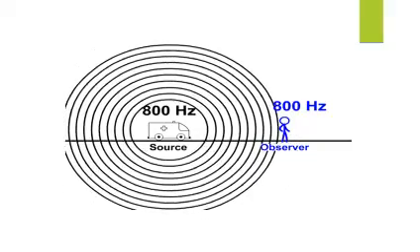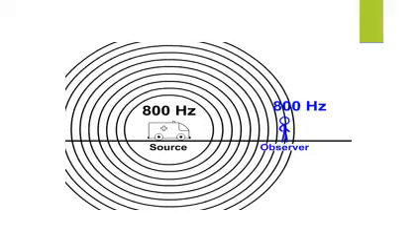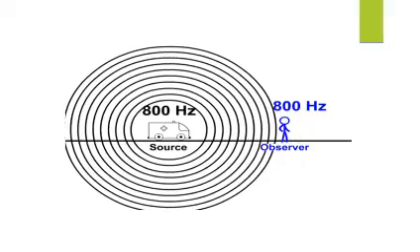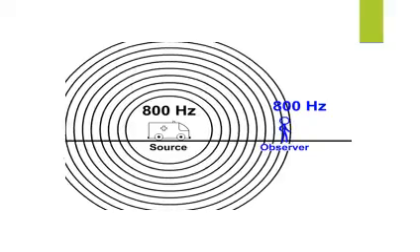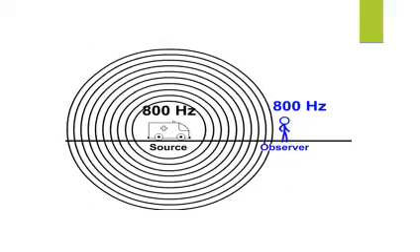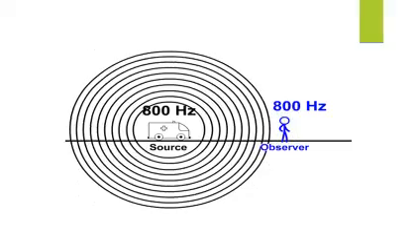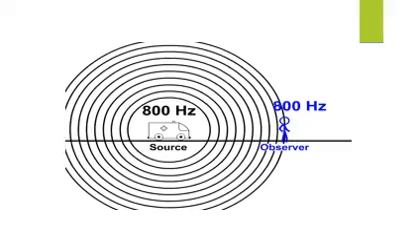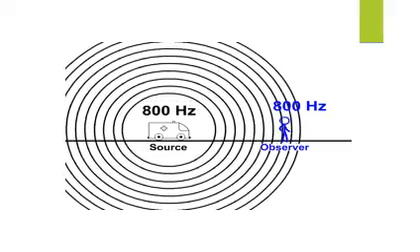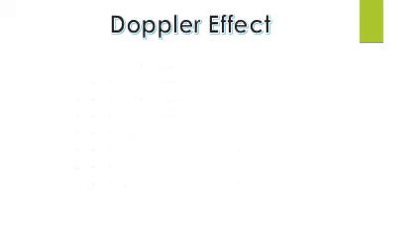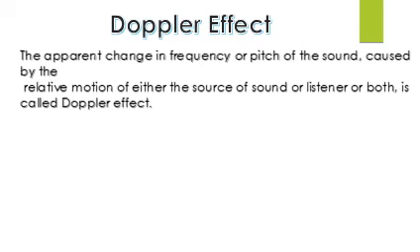and this topic is just restricted to Doppler's effect in sounds. The same behavior is observed in light as well, but this topic is about Doppler's effect in the speed of sound. The apparent change in frequency or pitch of the sound caused by the relative motion of either the source of sound or listener or both is called Doppler effect.